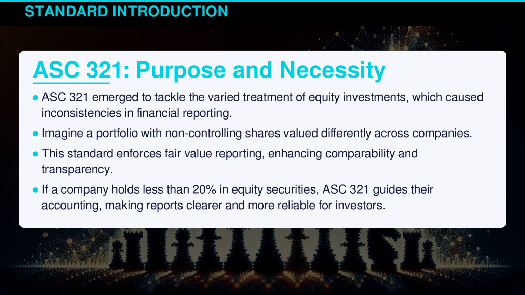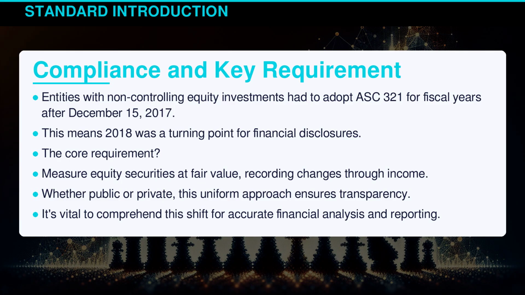ASC 321 emerged to tackle the varied treatment of equity investments, which caused inconsistencies in financial reporting. Imagine a portfolio with non-controlling shares valued differently across companies. This standard enforces fair value reporting, enhancing comparability and transparency. If a company holds less than 20% in equity securities, ASC 321 guides their accounting, making reports clearer and more reliable for investors. Entities with non-controlling equity investments had to adopt ASC 321 for fiscal years after December 15, 2017.